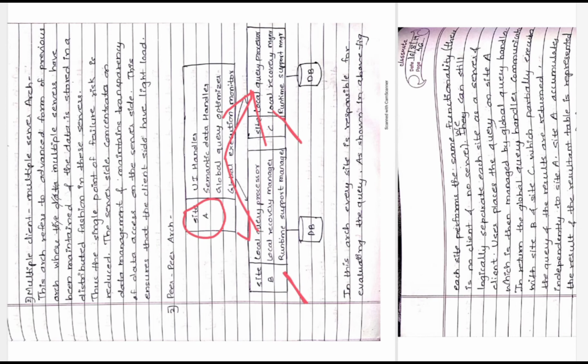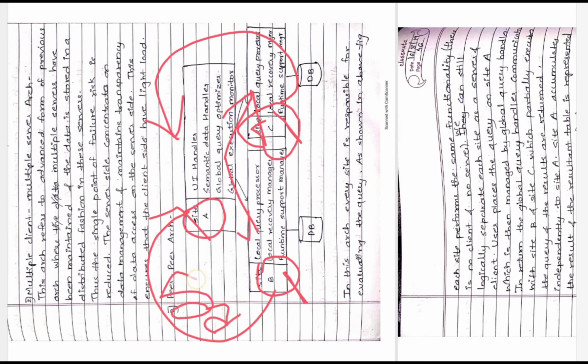If the data is present, then part of that query will get evaluated on site B, and part of that query will get evaluated on site C. Then the individual result will be sent to site A. Site B returns the result of its subpart of the query, and site C does the same.